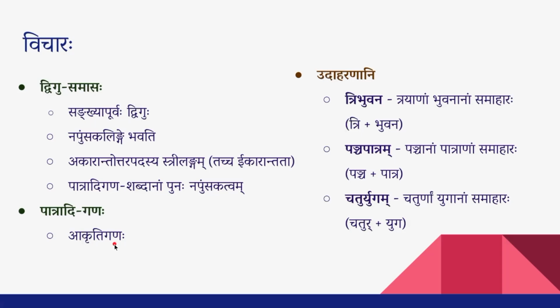Now, what are the words that you can see right now? Right now we can see only 3 words in this list as per the Shastra Vyakhya. They are Bhavana, Patra and Yuga, and all 3 of them we have seen here: Tribhavanam, Panchapatram and Chaturyugam. And if you come across anything similar to it, we should assume that they are part of Patradigana, and we should just take it as Napumsakalingam.